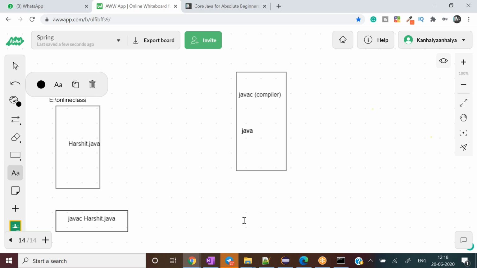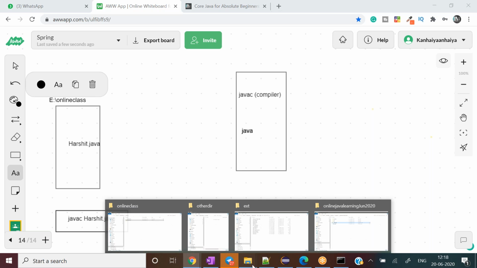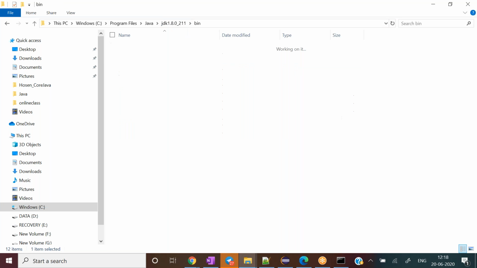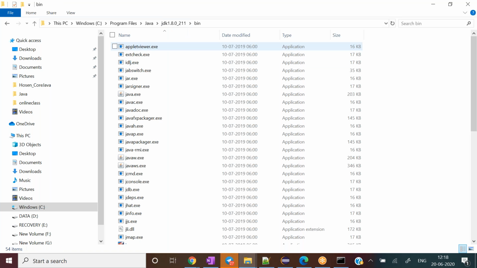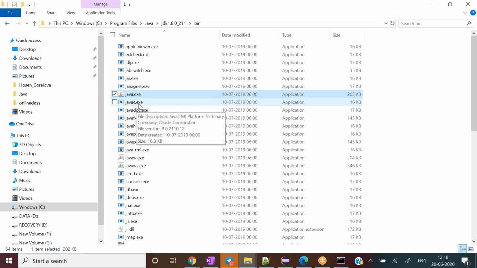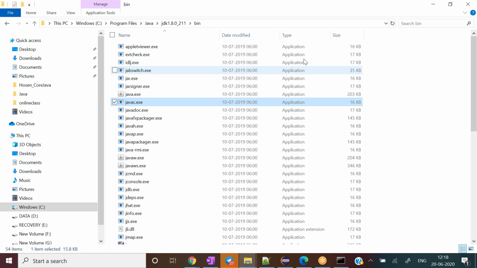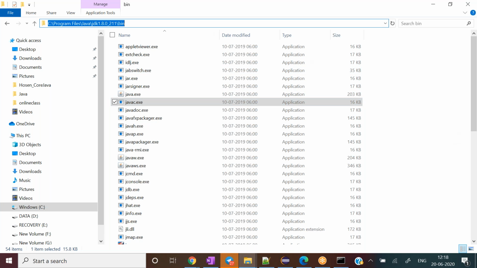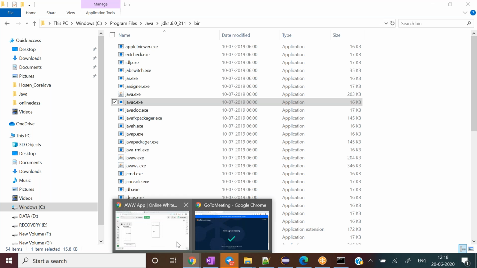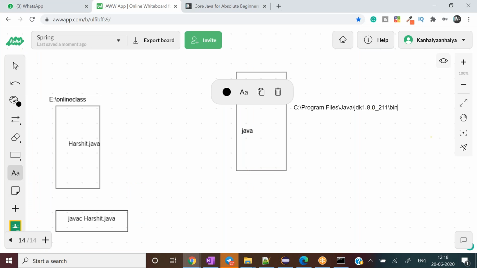And our compiler resides in a different place. Let me copy and paste that location as well. We have seen last time that inside bin our compiler resides, javac and java. This is our java, and along with that the javac exe file also resides over there. So this is the location of javac.